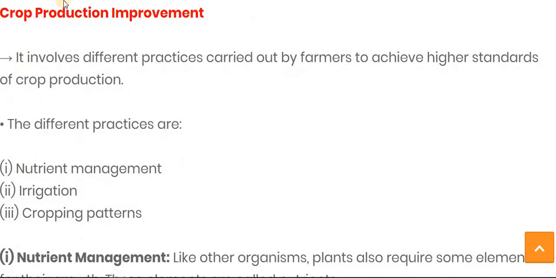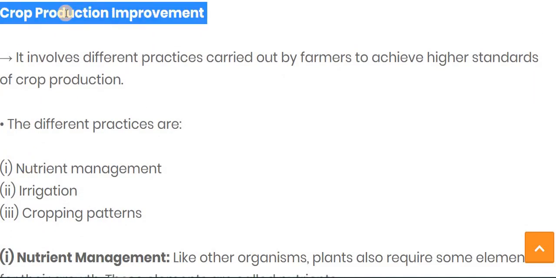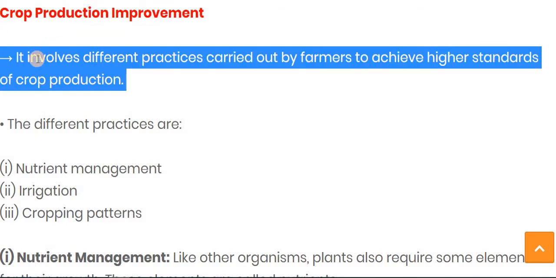The next one is crop production improvement, meaning how can we improve the crop production, the total amount of output of the crop. It involves different practices carried out by the farmer to achieve the highest standard of crop production.